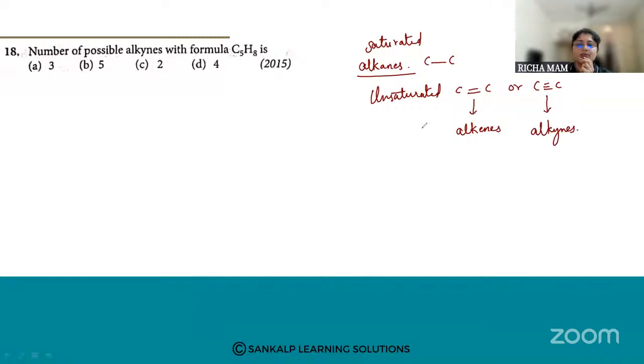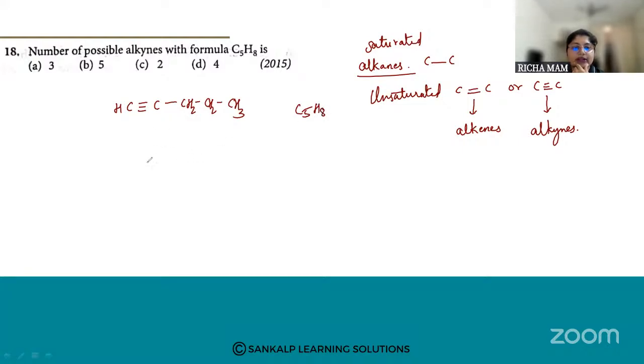So what is the question? What is the number of possible alkynes with C5H8? So what is the possibility? 1, 2, 3, 4, and 5 carbons are there. So what are the possibilities? One possibility I can put like this: CH, triple bond, C, CH2, CH2, and CH3. Count here. It will be C5 and H is 3, 4, 5, 6, 7, 8. So this is one possibility.